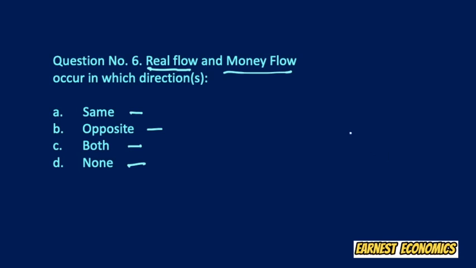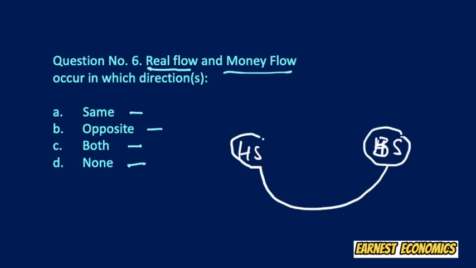Now if we focus on the flow, there is the business sector or firms, and the household sector. Goods move from the business sector to the household sector, and factors of production move from the household sector to the business sector.